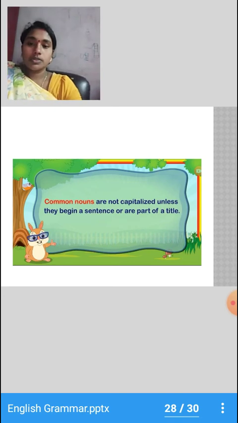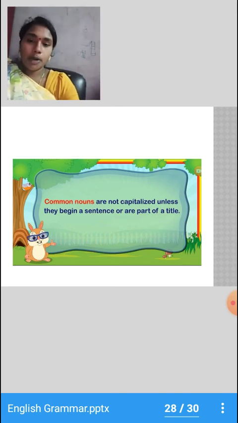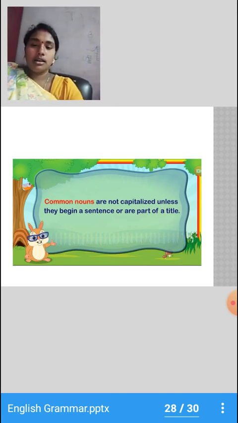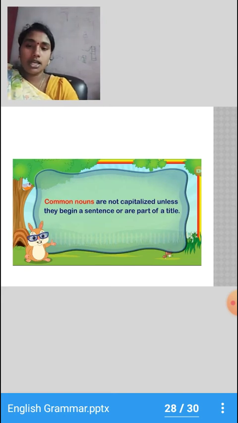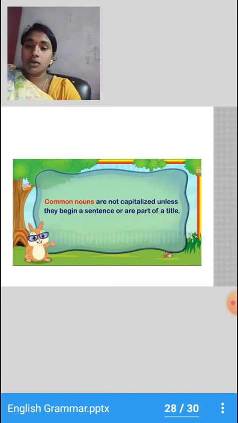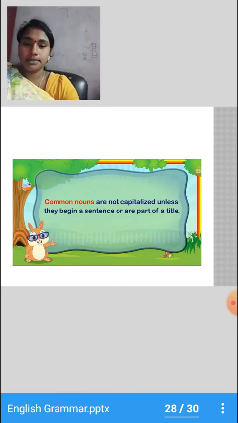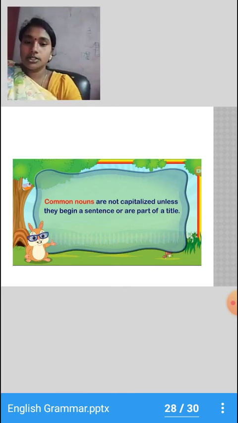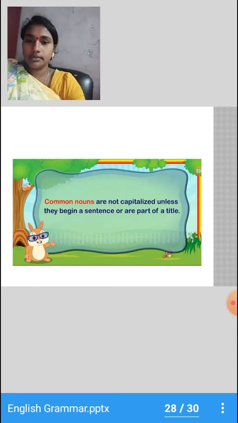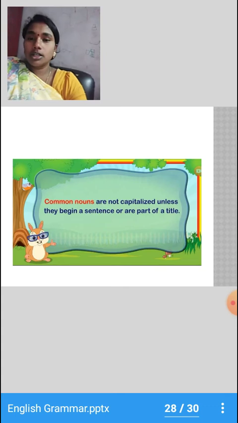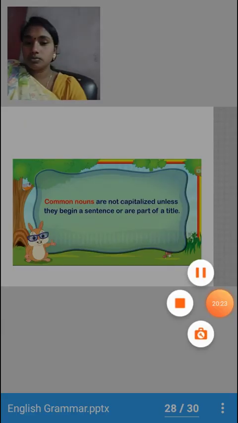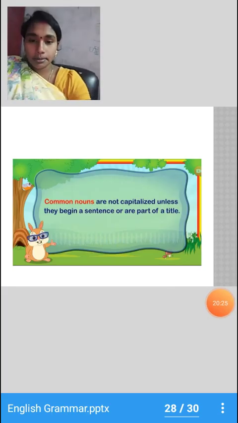Okay. So I told you, right? Proper nouns begin with a capital letter. Common nouns are not capitalized unless they begin a sentence or are part of a title. So they don't come in capital letters.